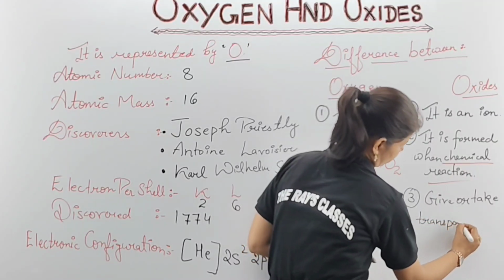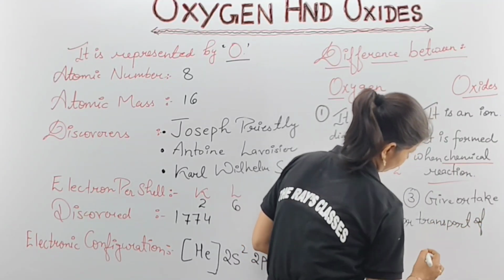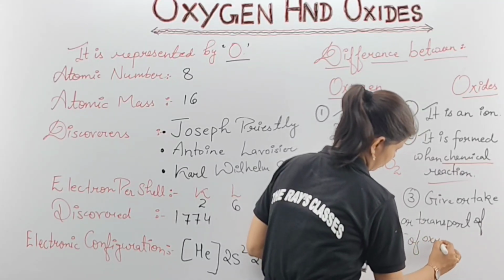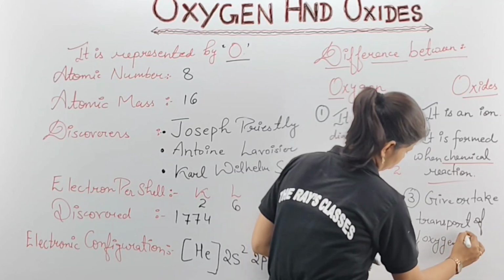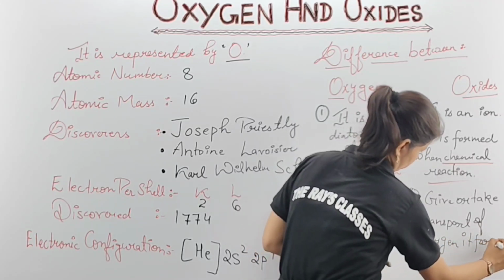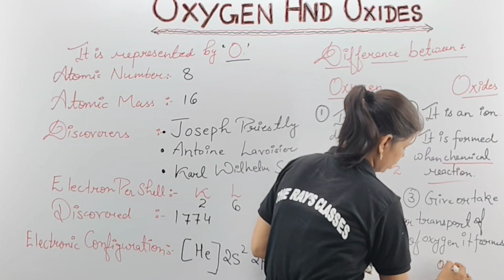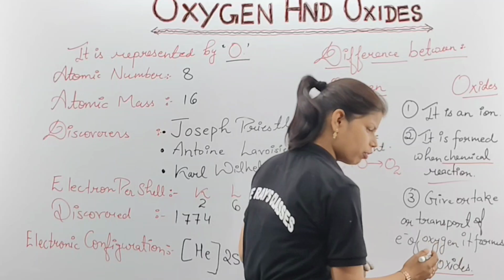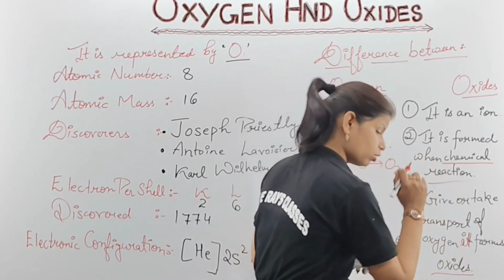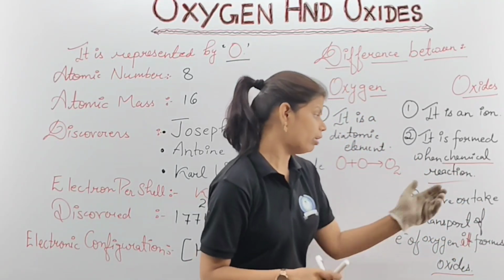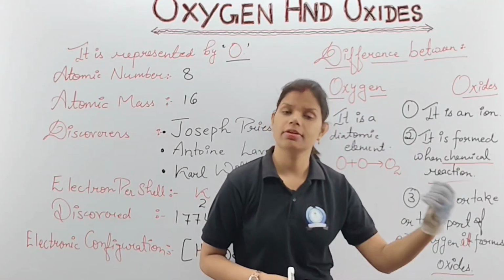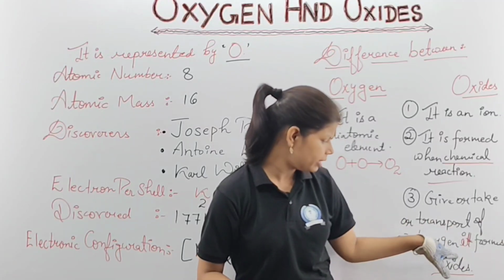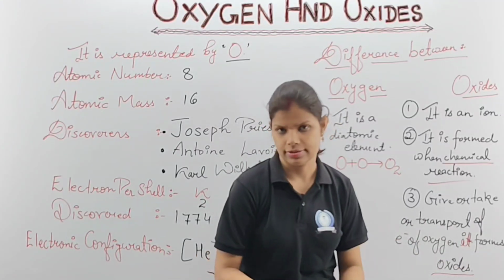transport of electron of oxygen, it forms what? What does it form, children? It forms oxides. That means the oxides will be formed. There is no rule, there is no way that it is not formed. Definitely it is formed, but when it is formed, when we are sharing, or you can say when we are giving positive charges from another element, or we are taking negative charges from another element, then what happens in that case? Then there will be the transport of oxygen.